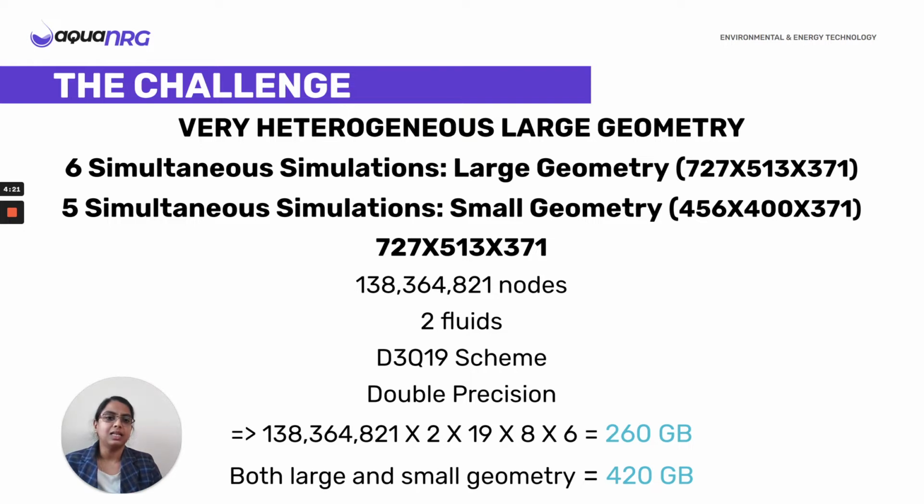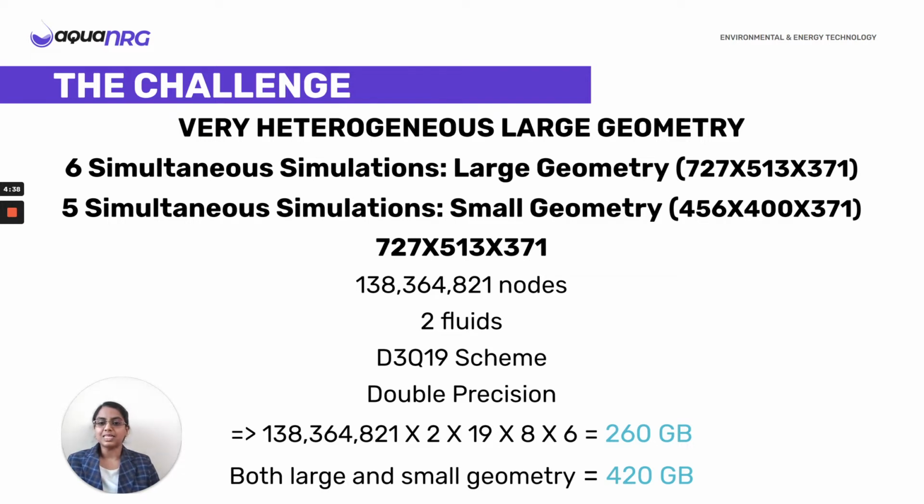So let us just consider the large geometry here. If we just calculate the number of nodes, it will be approximately around 138 million. We ran it as a 2-component flow, so it had 2 fluids. We use the CFD lattice Boltzmann D3Q19 scheme, and we use double precision.